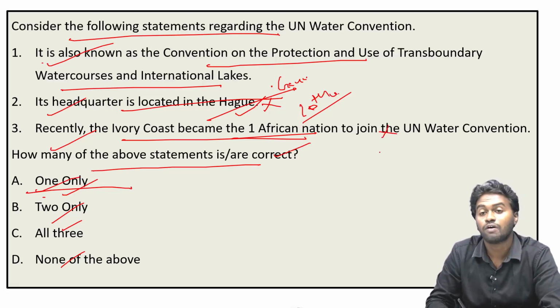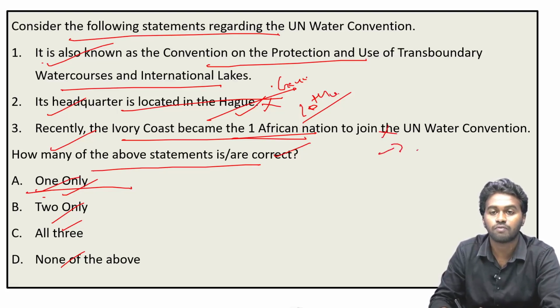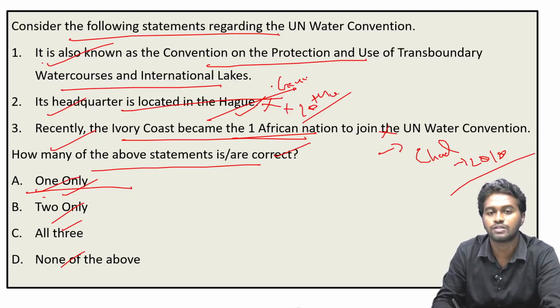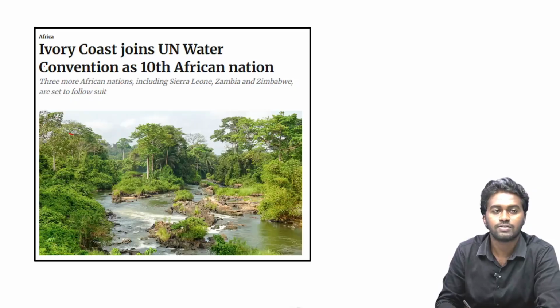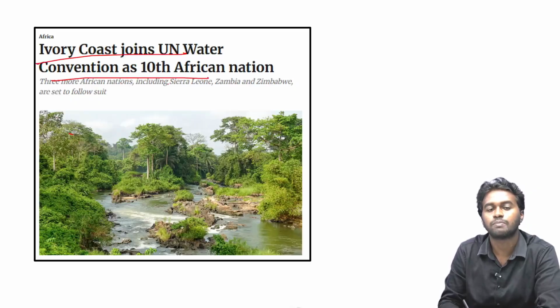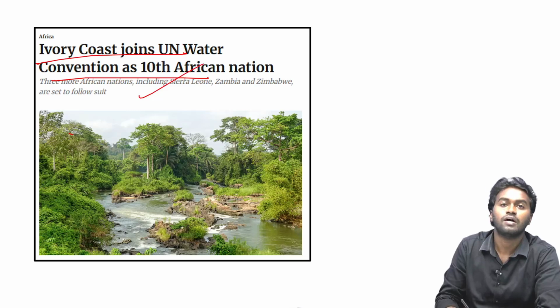The first African nation to join the UN Water Convention was Chad, and Chad joined in the year 2018. So statement 2 and statement 3 are incorrect, and the correct answer is option A, 1 only. Why is it in the news? Because recently the Ivory Coast became the 10th African nation to join the UN Water Convention.